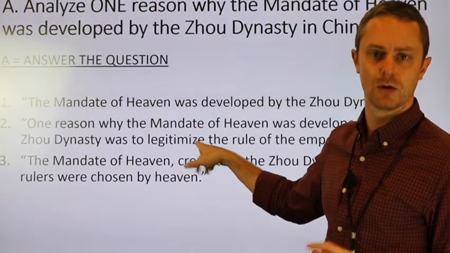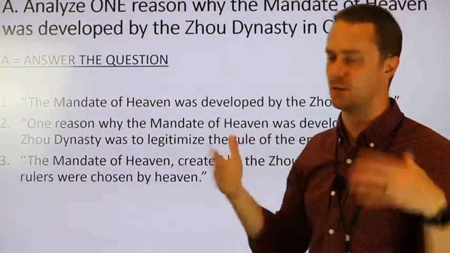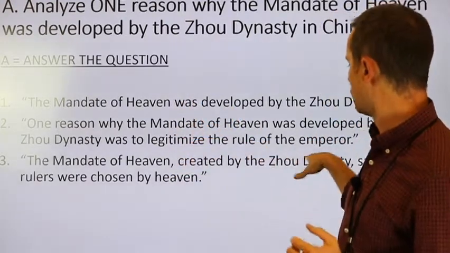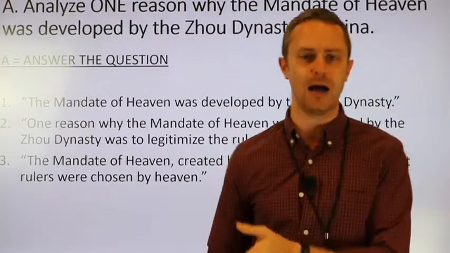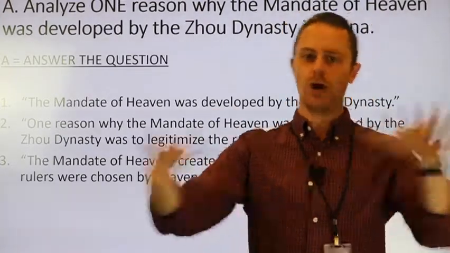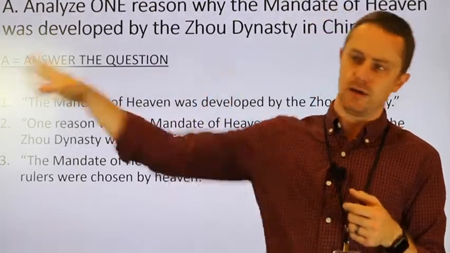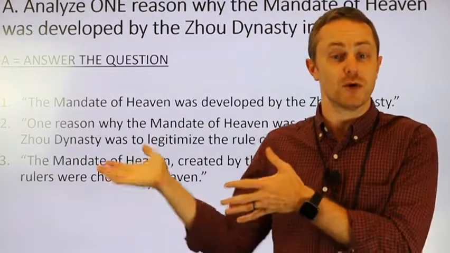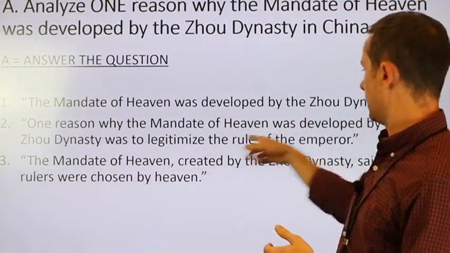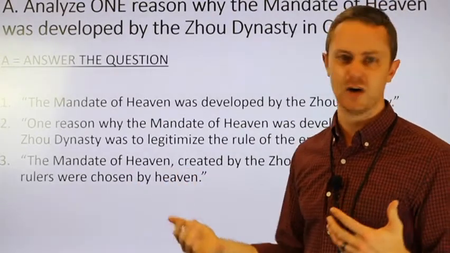Legitimize, or make logical or reasonable, or to prove authenticity, whatever it is, to legitimize the rule of the emperor. In other words, their dude got put in power. They needed to explain to all the people why it's okay. They can't just say, here he's in charge, and we say, no, he's not. But if they give a good reason for that, the Mandate of Heaven, that's their reason, then people are going to say, okay, maybe we'll follow this guy.